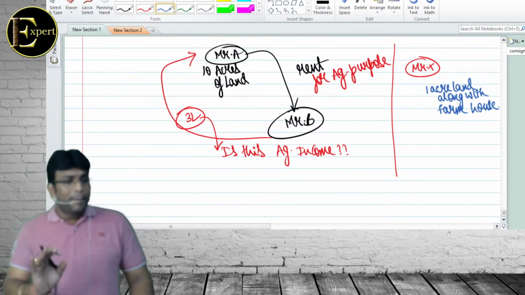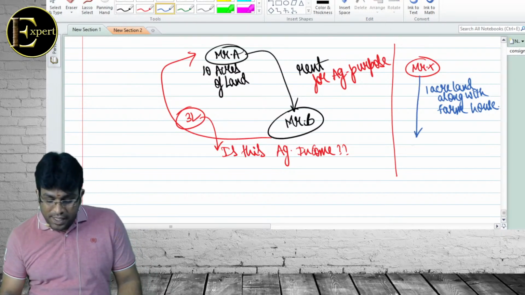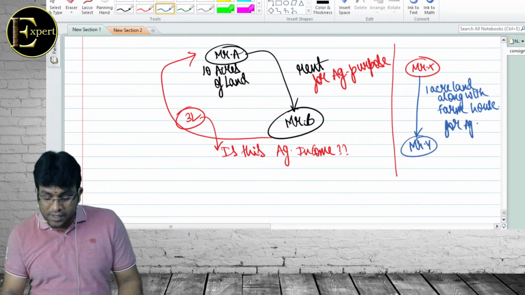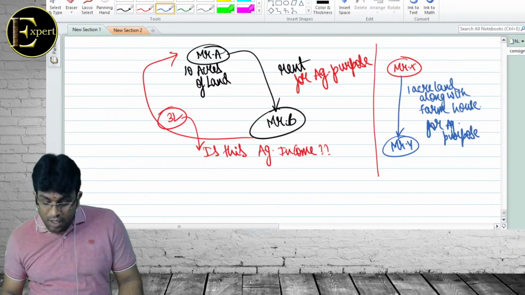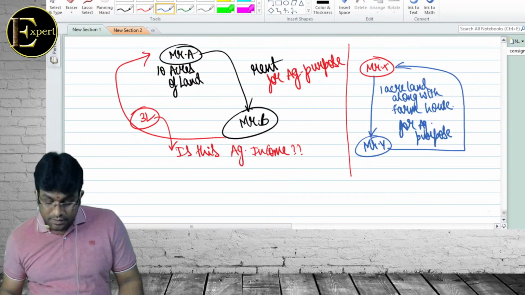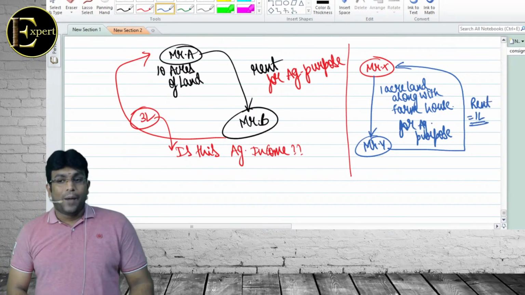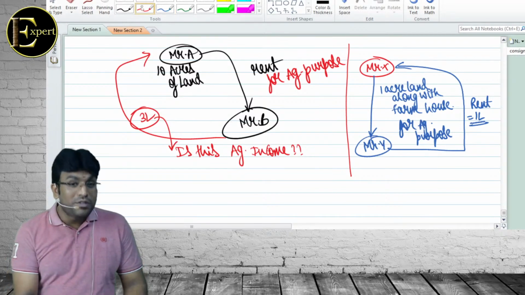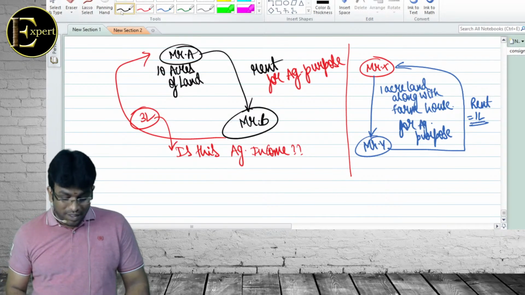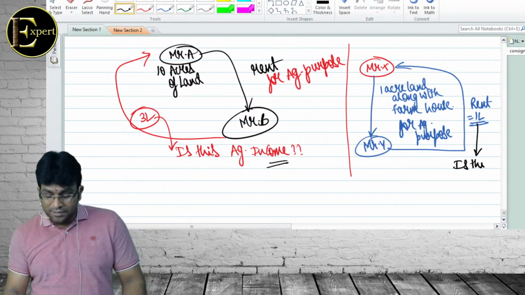Now, my question to you: there is 1 acre of land given along with a farmhouse to one person, Mr. Y, for agricultural purpose. For what purpose is it given, my dear friends? Agricultural purpose. And Mr. Y is paying a rent of 1 lakh rupees. How much rent is he paying, sir? 1 lakh. Very good. Now my first question to you: is this agricultural income?